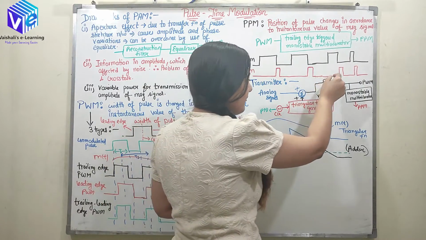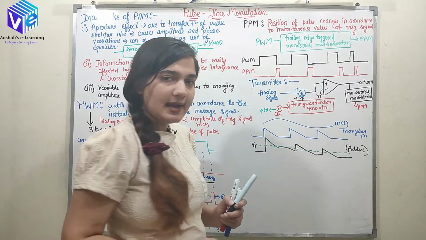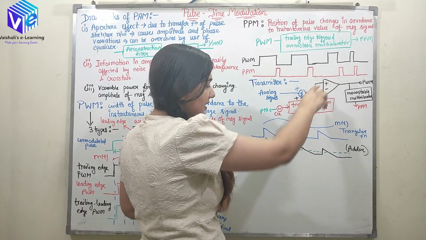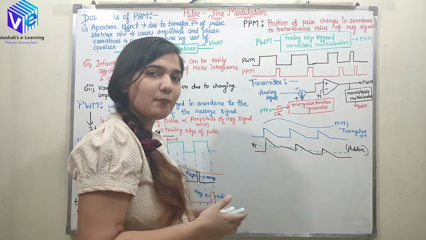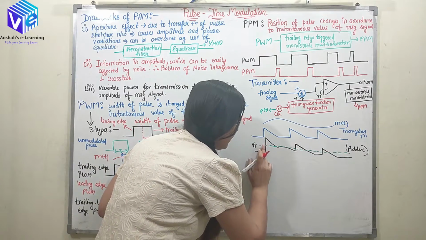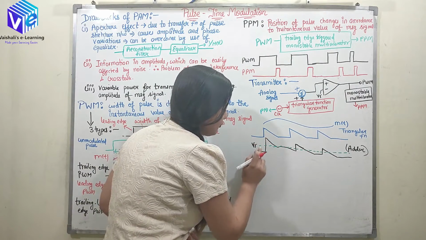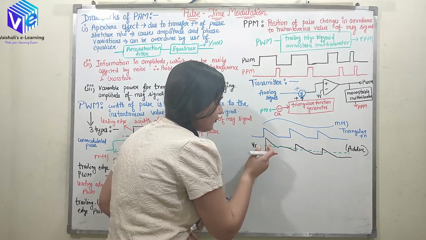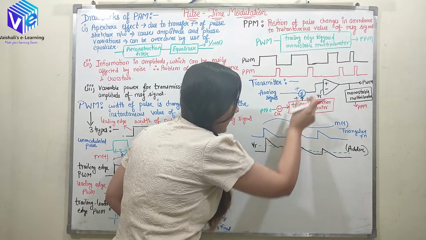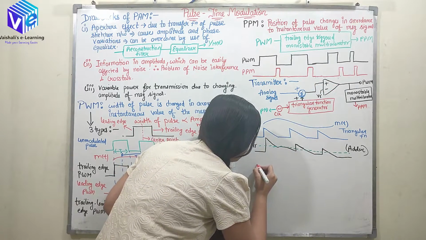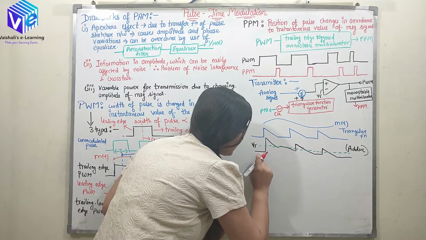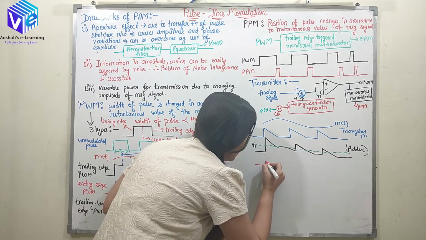The comparator compares the value at the positive terminal and the negative terminal. If the value at the positive terminal is higher, it will give me the positive output, otherwise it will give me the negative output. At the negative terminal I have VR, so we just need to check VR against the output of the adder. Here the output is less than VR, so the output would be negative.